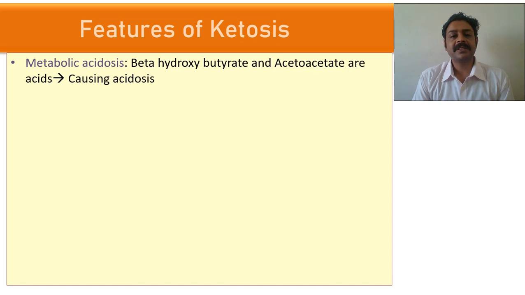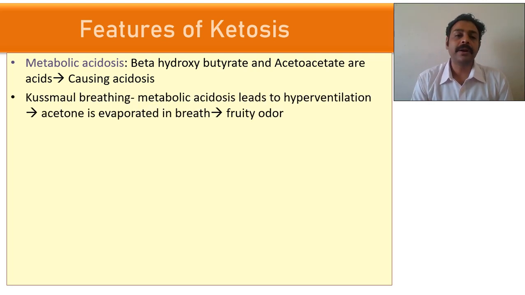So what are the features of ketosis? There will be metabolic acidosis because beta hydroxybutyrate and acetoacetate are acids, so the pH will reduce. What happens when pH reduces? Metabolic acidosis will happen, and the body will try to compensate by hyperventilation.